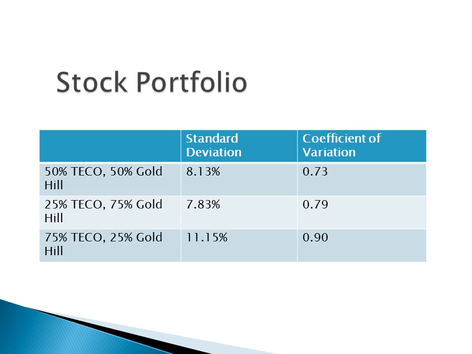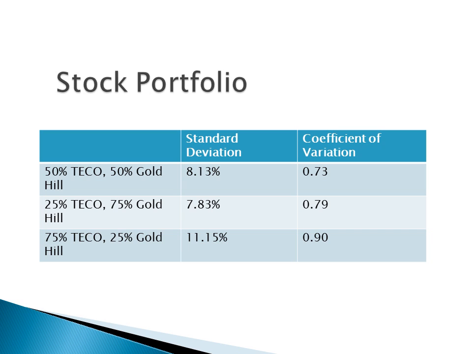In this slide, we see different investment portfolios that were calculated with TECO and Gold Hill. For the first one, we see a portfolio made up of 50% TECO and 50% Gold Hill, which results in a standard deviation of 8.13% and a coefficient of variation of 0.73. With 25% TECO and 75% Gold Hill, the standard deviation would be 7.83% and the coefficient of variation would be 0.79.